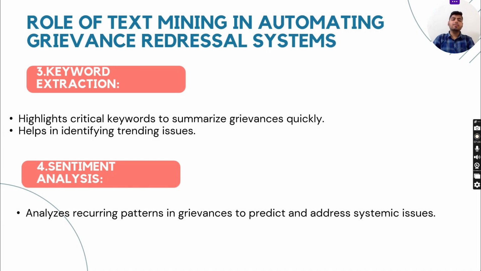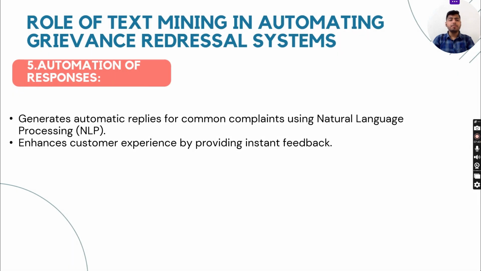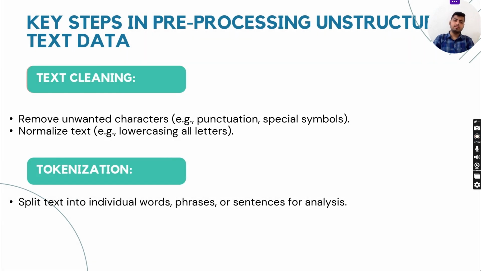Next is keyword extraction, highlights critical keywords to summarize grievances quickly, helps in identifying trending issues. Next is trend analysis, analyzes recurring patterns in grievances to predict and address systematic issues. Next is automation of responses, generates automatic replies for common complaints using natural language processing, which is NLP, enhances customer experience by providing instant feedback.